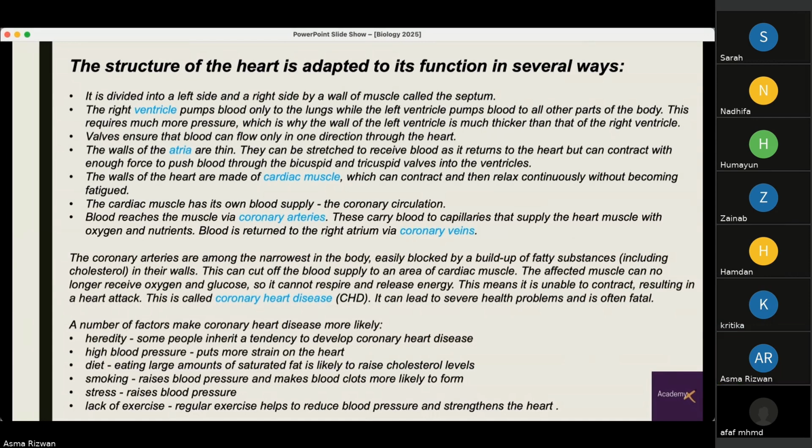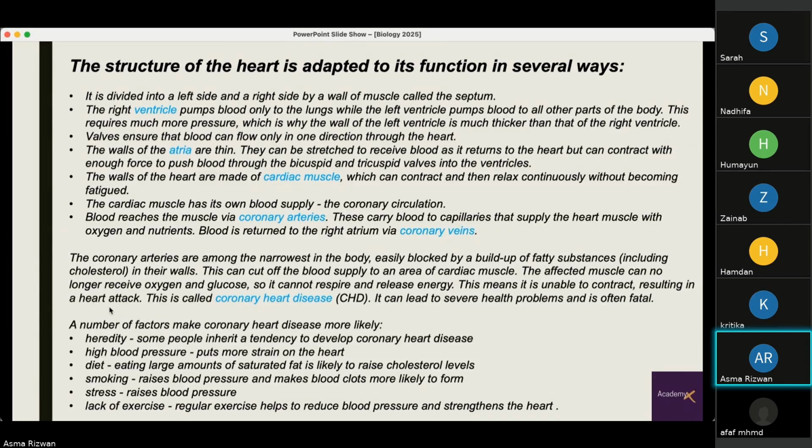Now, coronary arteries are very narrow arteries, and they can be easily blocked by the buildup of fatty substances, usually known as cholesterol, which can cut off the blood supply to an area of cardiac muscle. The affected muscle can no longer receive oxygen and glucose. It cannot respire and release energy. This means it is unable to contract, resulting in a heart attack, which is one of the coronary heart diseases that we come across very frequently and commonly. It can lead to severe health problems and is often fatal.